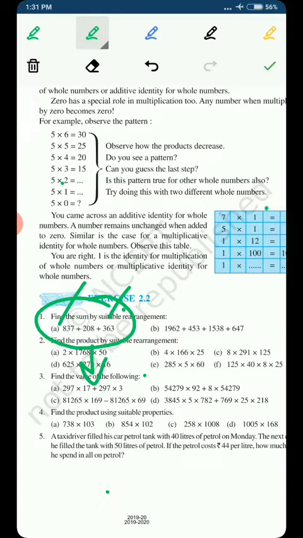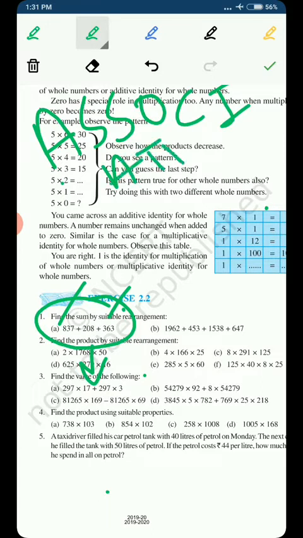We also know that there is a property in which we do the association of the numbers, and that property is known as the associative property, right? So we will use the associative property here to do the addition in an easier way. In the beginning it will be quite difficult for you to find out which property to use, but as you keep practicing, it will become quite easy.